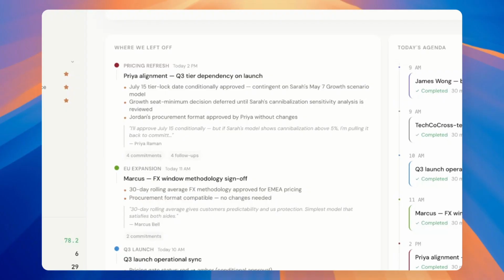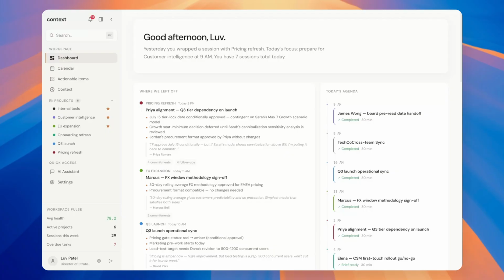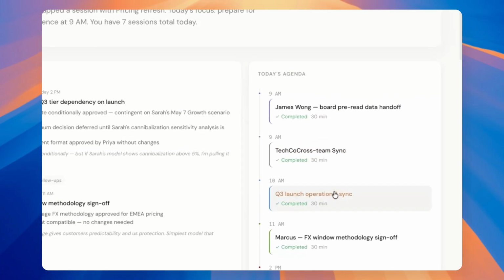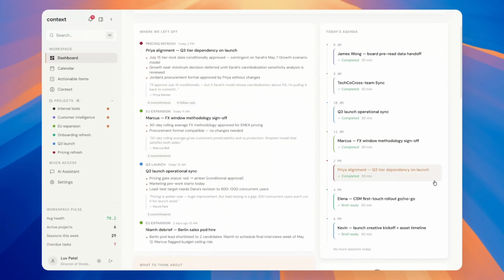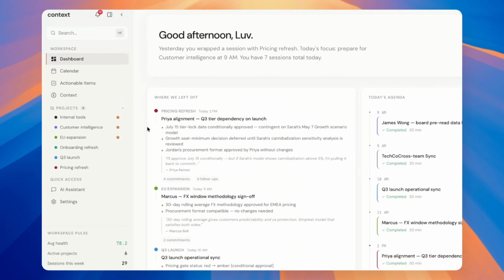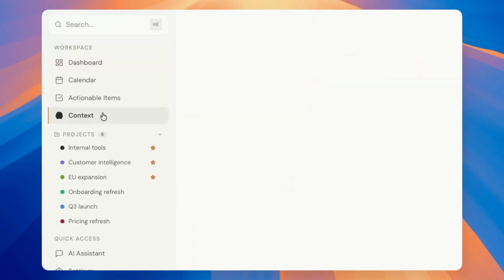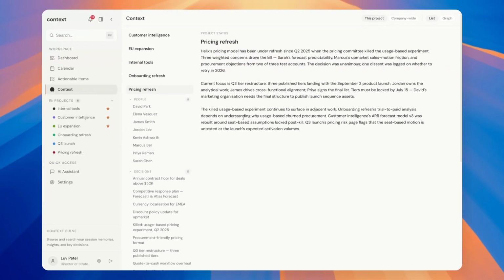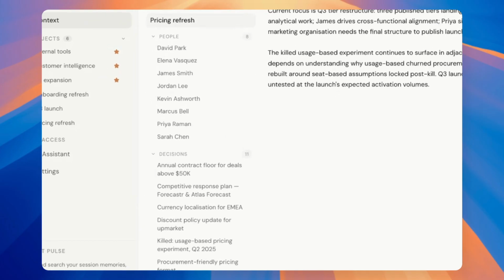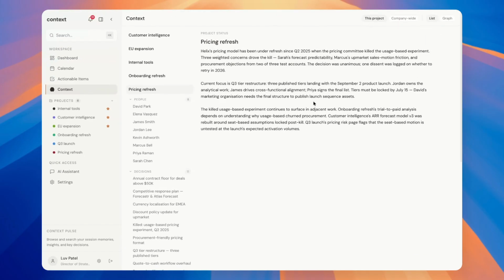On the left, where we left off, every commitment I made, every thread I owe a reply on. On the right, today's agenda. Every session prepped with an intelligence brief already waiting. Now, the layer underneath all of this. The context layer. Every project's live status. Who the stakeholders are, what decisions are being made.